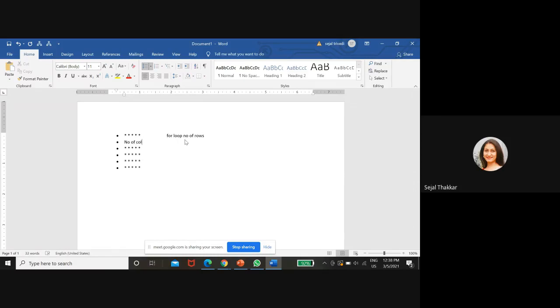It might be possible that your pattern will look like this. In the first row you are printing 1 star, in the second row, for example, 2 stars, in the third row 3 stars, right? So you have to take the logic according to whatever you want, and if you want to give some space every time you are printing, you can also give it, right?